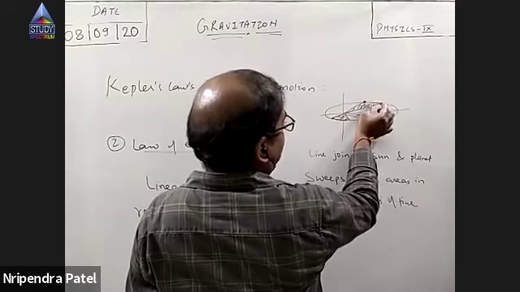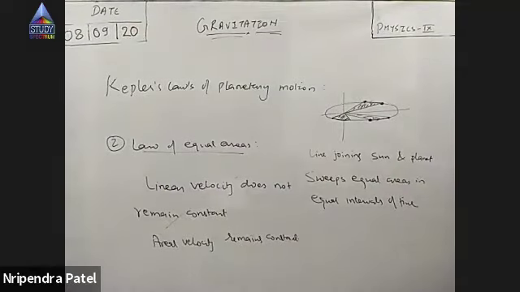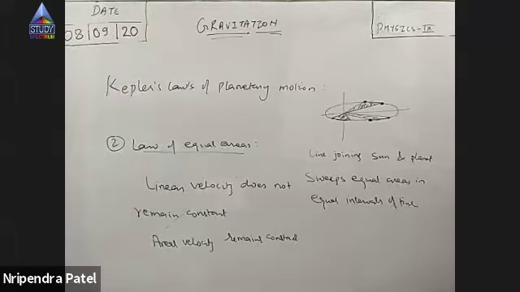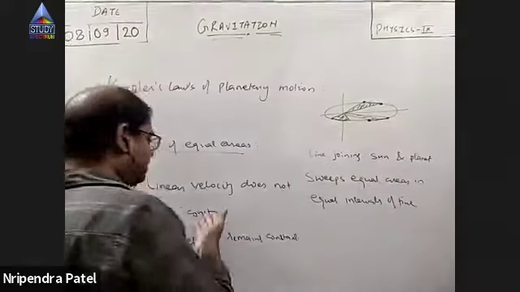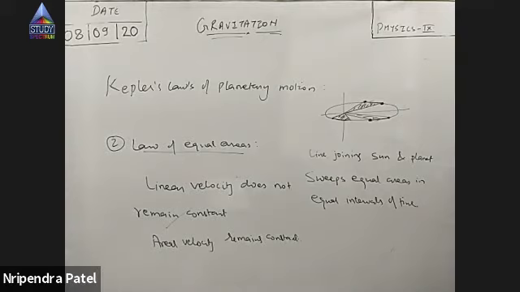So when they are moving close to the sun, this line is small. So they have to move at very high speed so that they can sweep the same area. Now here, since this line is longer, they travel slowly so that they sweep the same area here and here. Got it? In equal intervals of time.